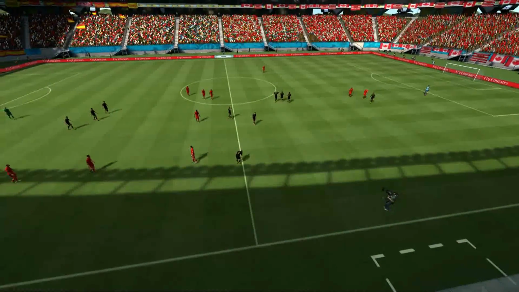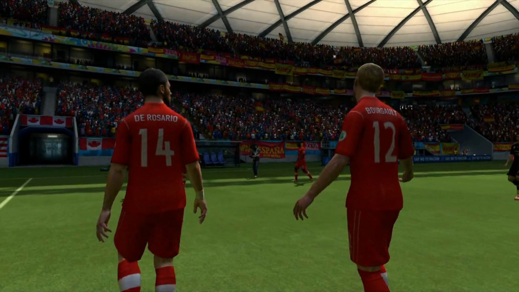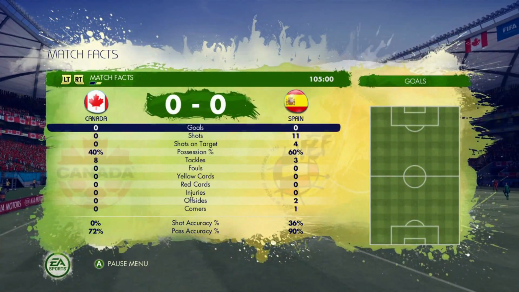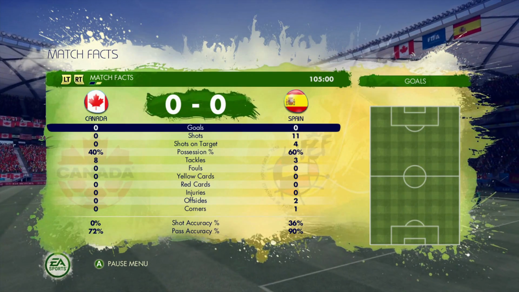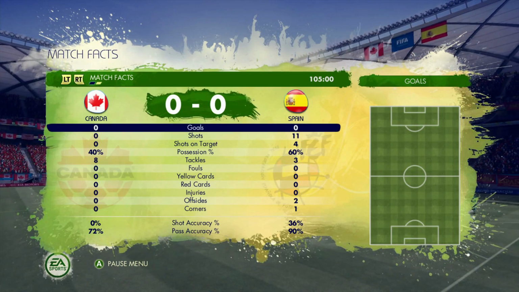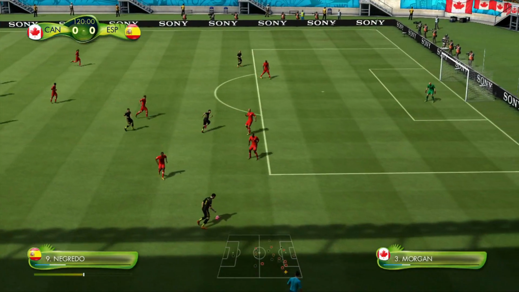And Spain must be worried. I'm guessing their fans would be as well. I would be worried if I was a Spanish fan. Not scoring, 11 shots to 0, and they still haven't scored. Okay, they've only had 4 on target. There's literally seconds left of this extra time period.